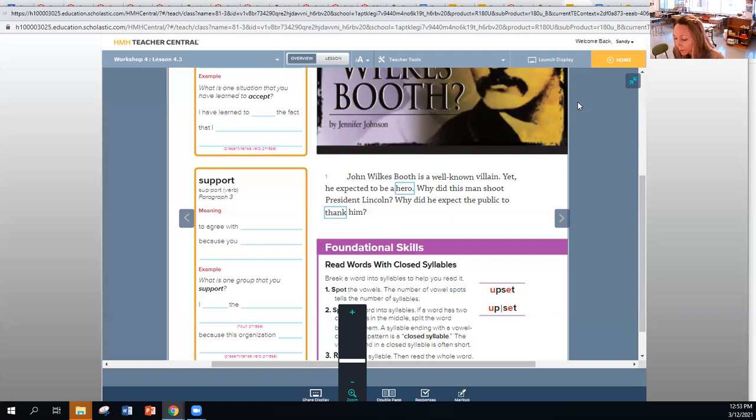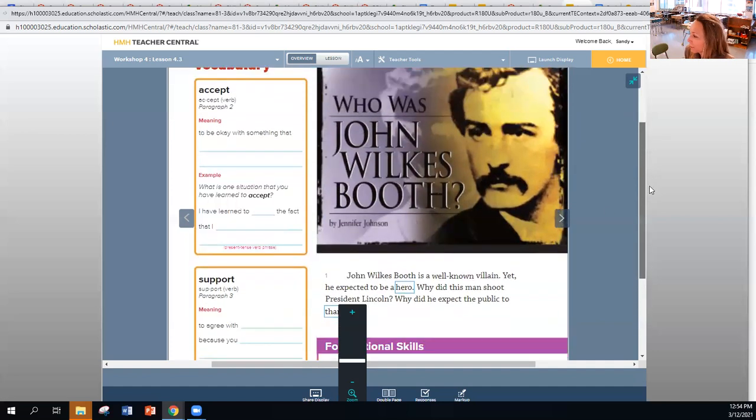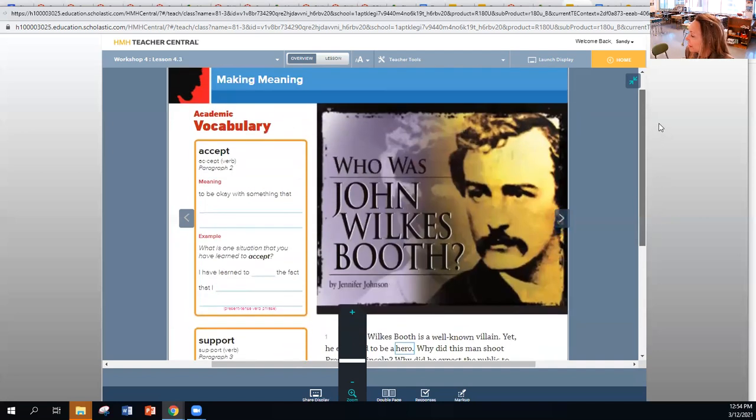Booth felt sure the South would praise him. He even felt he might inspire people. He thought they might rise to fight again. That did not happen. Many Southerners disliked Lincoln, but the South did not rise again, and the public remembers Lincoln, not Booth, as a hero. Okay, so make sure, of course, you should have your vocabulary filled in at this point. Okay, that guy right there.